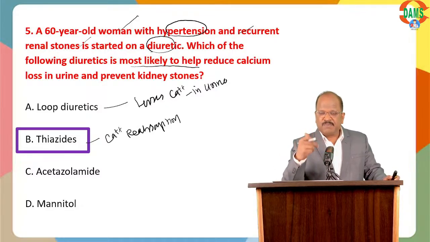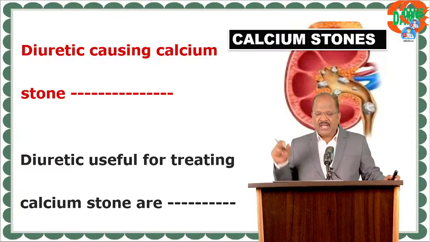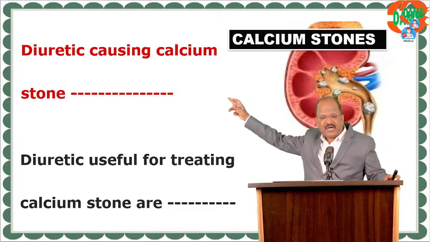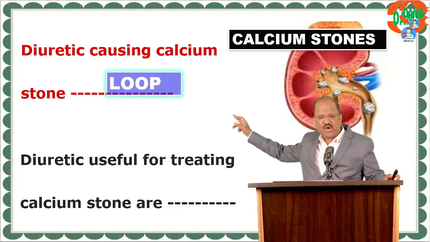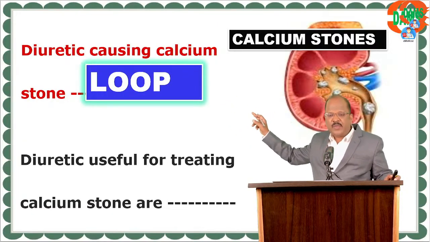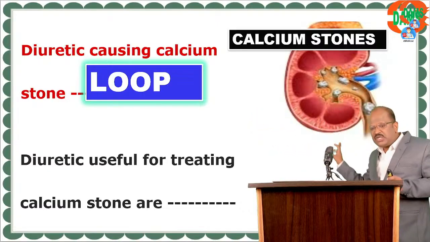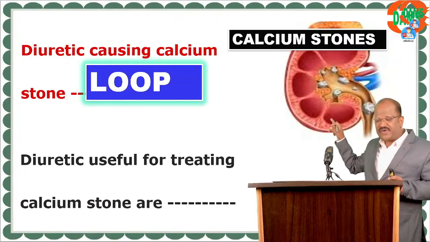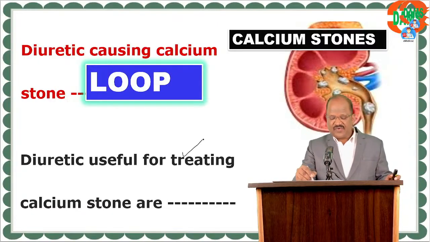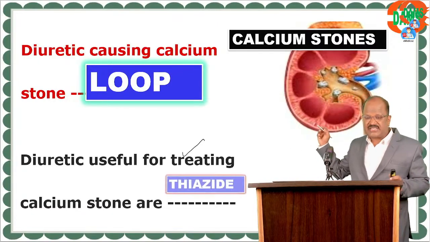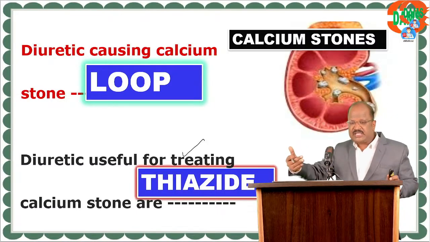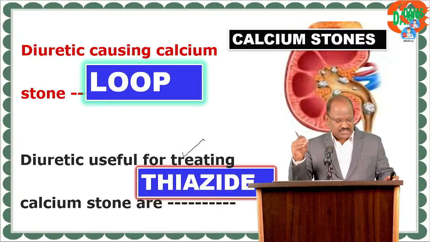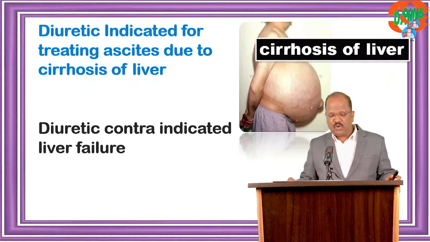Related to this question, please revise some points. Look here. Calcium stones and diuretics. What? The diuretic causing calcium stones, think of loop. Loop diuretic causes calciuria. The calciuria is going to lead to stone formation. Whereas the diuretic useful for treating stones is thiazide. Thiazide causes calcium reabsorption, thereby preventing stone formation.